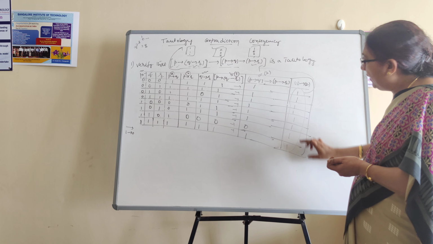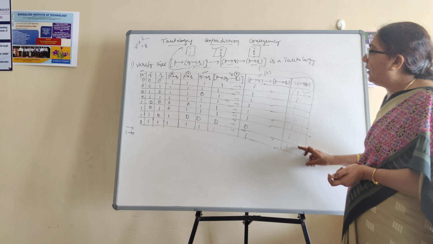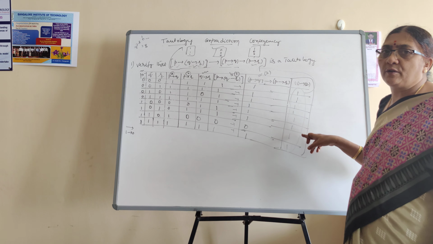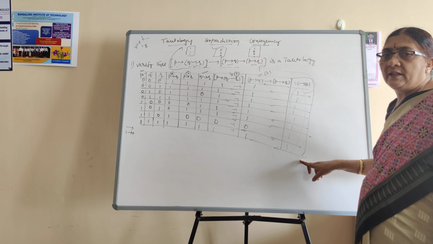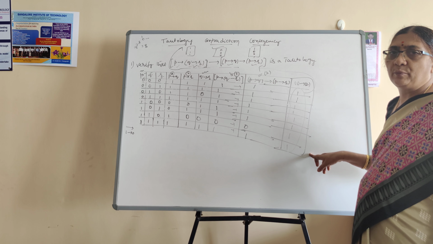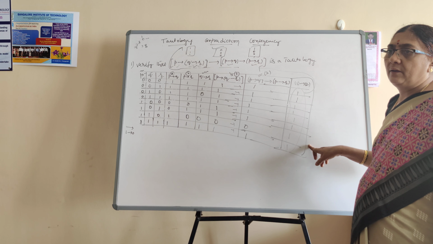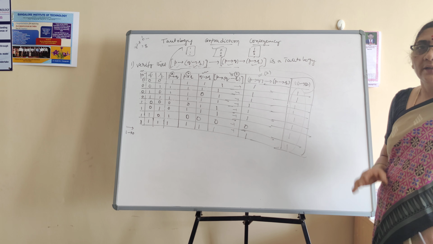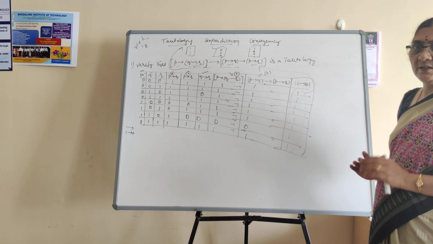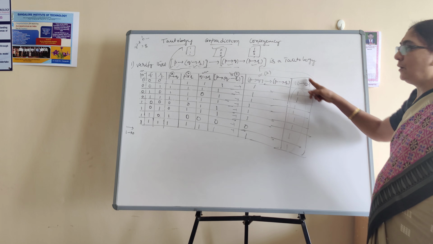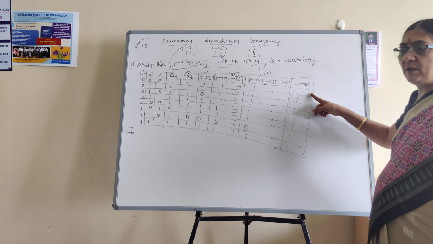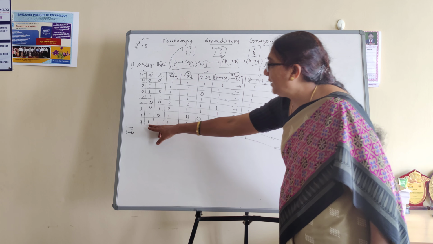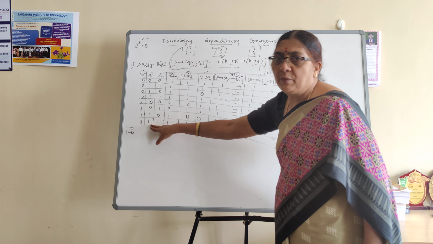What we get here in the last column is 1 for all possible truth values of P, Q and R. What we get in the last column is nothing but the resultant compound proposition. We get 1. Then we say that the given compound proposition is a tautology. For a tautology, the resultant compound proposition value must be 1 for all possible corresponding truth values of components or primitives, meaning here P, Q, R.